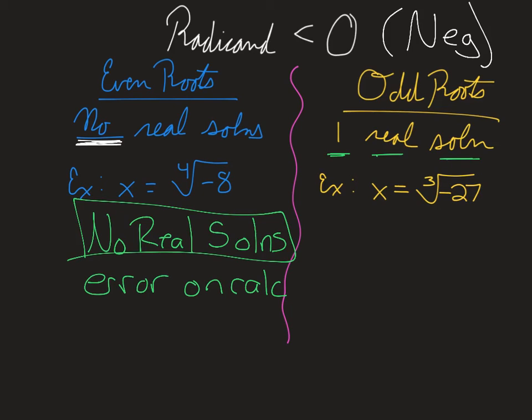So if we're thinking about the cube root of negative 27, then x would have to equal negative 3 here. There's no way to have a positive number times itself 3 times to end up with a negative. You can only do that with a negative number. So that's why there is only one real solution. And again, if you're unsure, you can throw that into the calculator. Remember, you just have negative 27, and then your exponent would be 1/3.